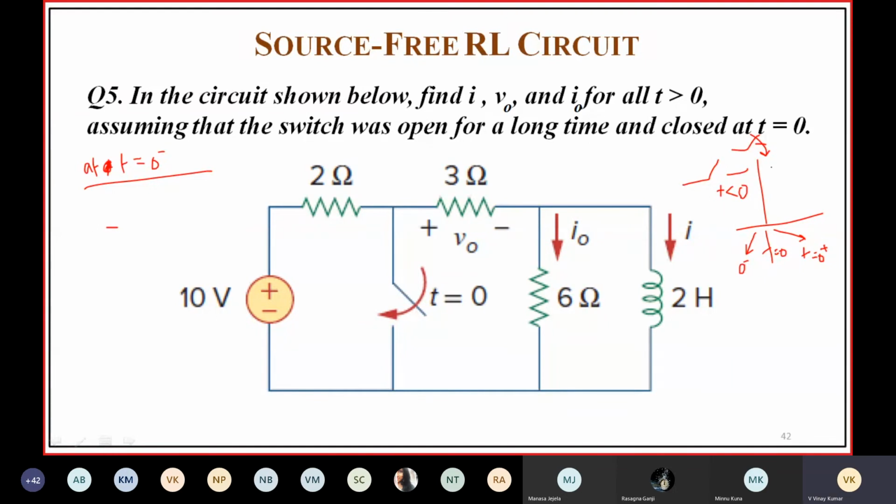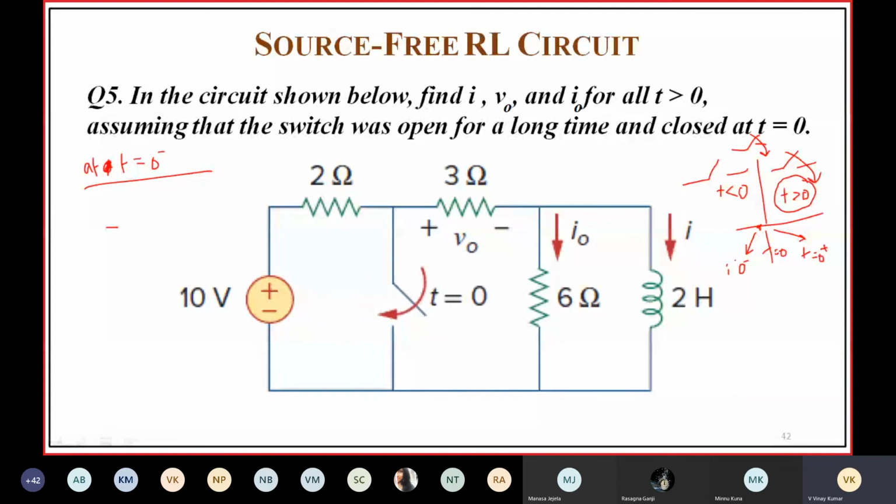So the moment you close the switch at t equal to 0, for t greater than 0 also the switch will be closed. In order to find the current expression for t greater than 0, I should know the initial value, that is I of 0 minus. I should find I of 0 minus. At t equal to 0 minus, steady state occurs.